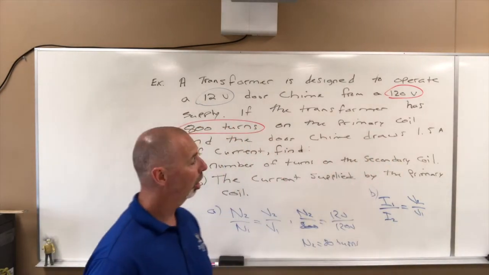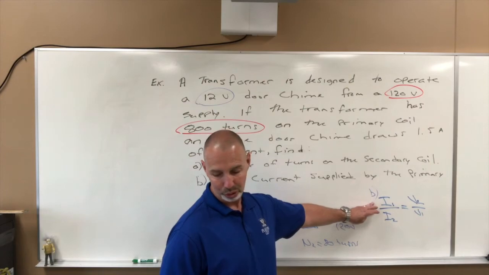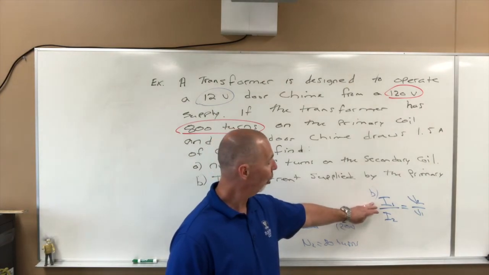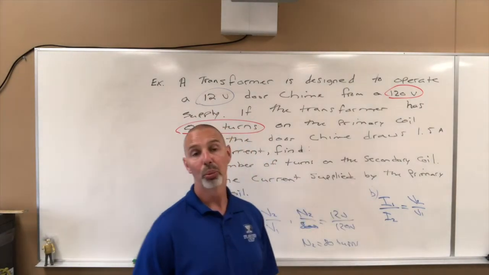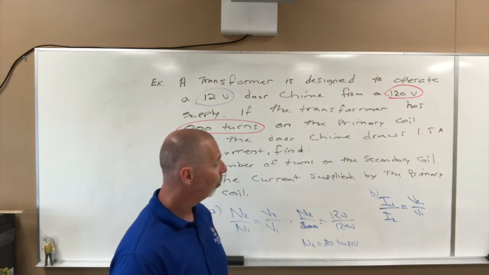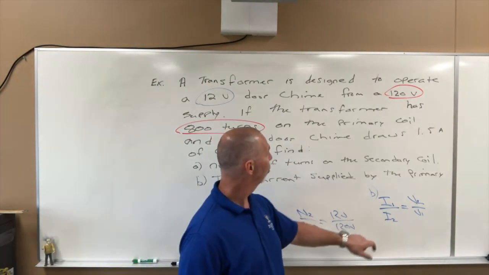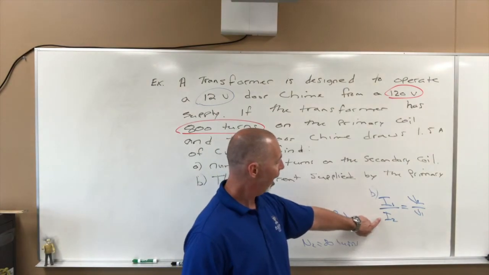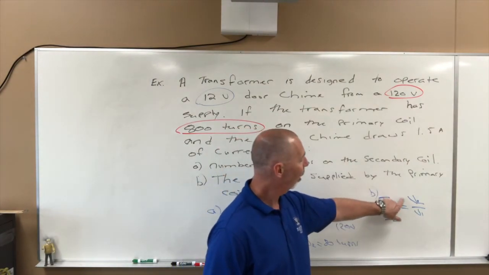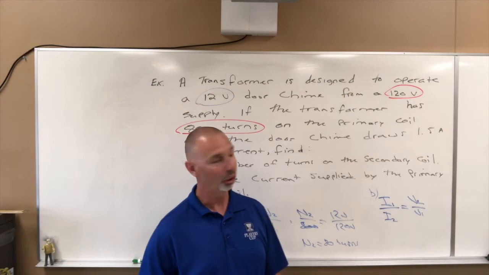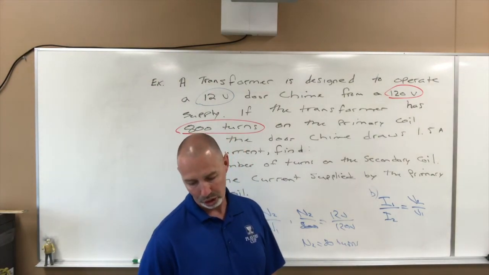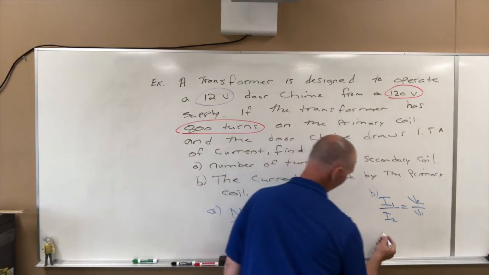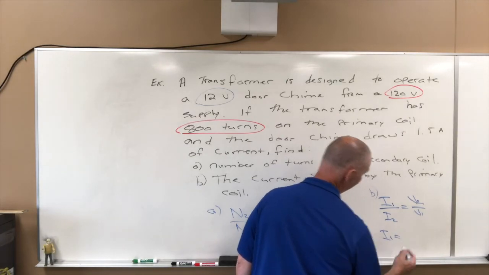Simply because I1 is what we're looking for, the current in the primary coil, and having it in the numerator is just easier to solve for. If you put your 1.5 amps in for current here, and your 12 and 120 volts for V2 and V1, you will find that I1 would equal